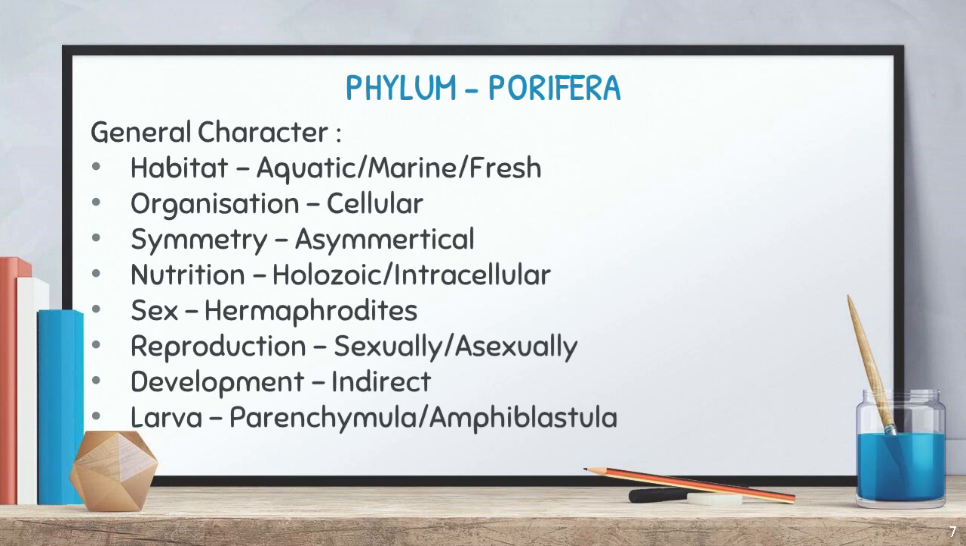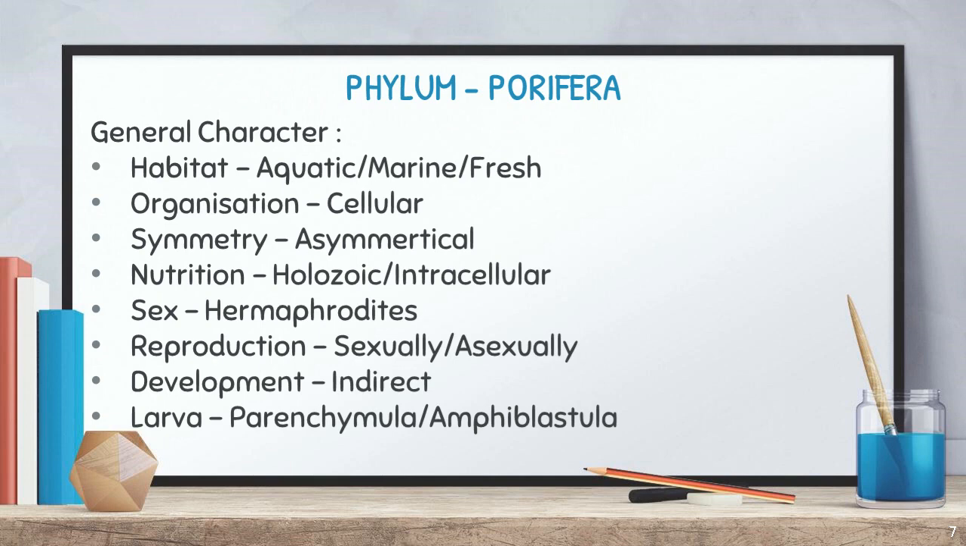Okay. Next one is development. They say it is indirect development. So what do we mean by indirect and direct development? Indirect development means, after fertilization, it will produce a zygote. The zygote will become an embryo, but the embryo passes through a larval stage, and the larva becomes an adult. That is called indirect development. Direct development means there is no larval stage. Is it clear? So here the development is indirect.